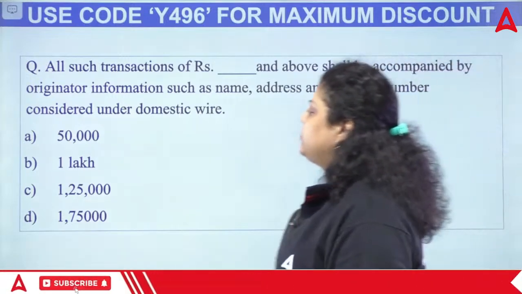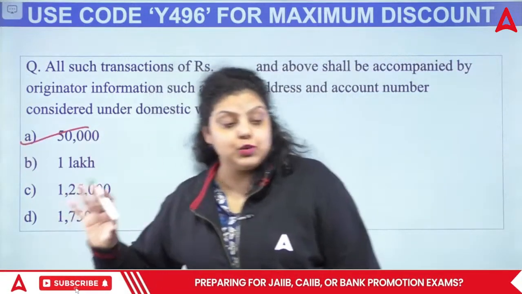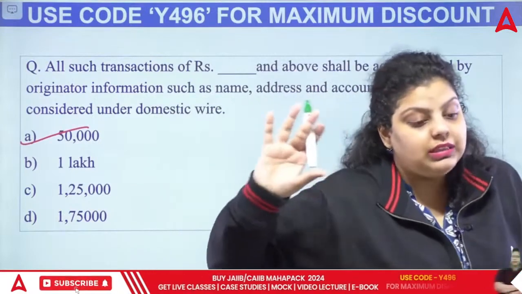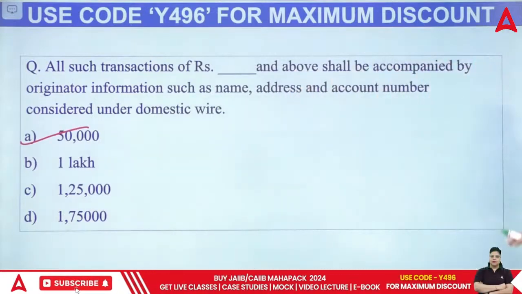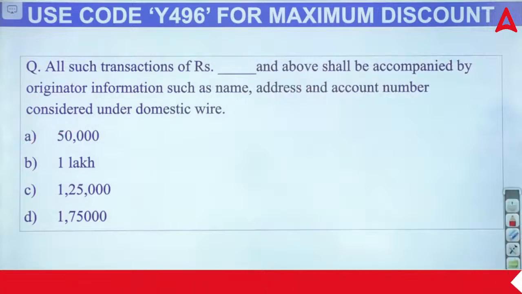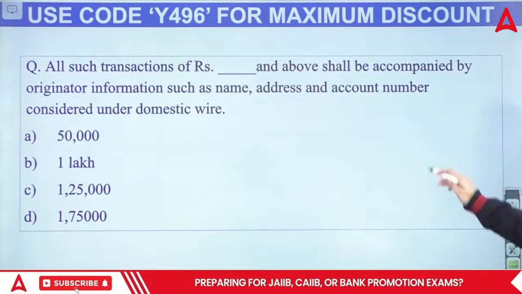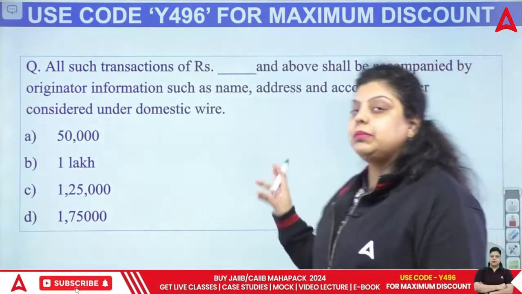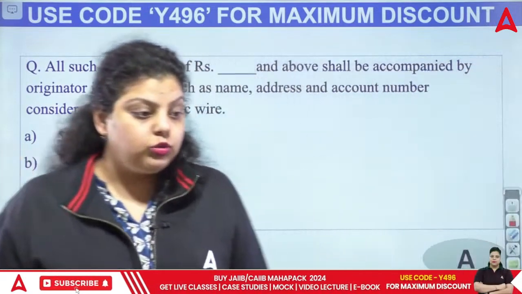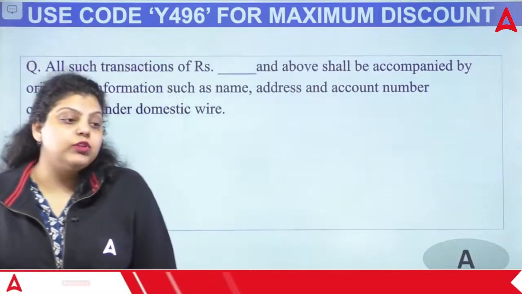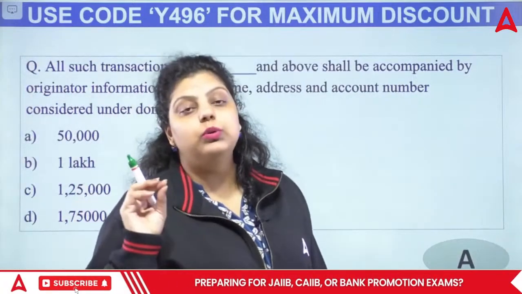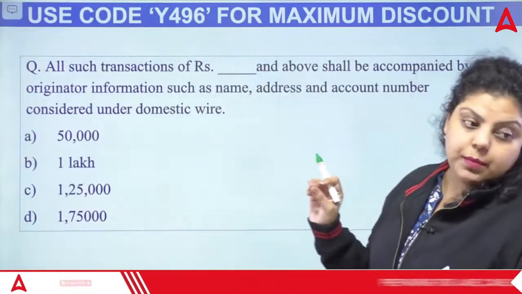So the right answer will be 50,000 and above. All the transactions having 50,000 and above amount need such kinds of originator information. So the right answer will be option A. Okay, this is important. This was asked in May 2023. So this amount is also important, like at what amount you need to have the information about the originator.